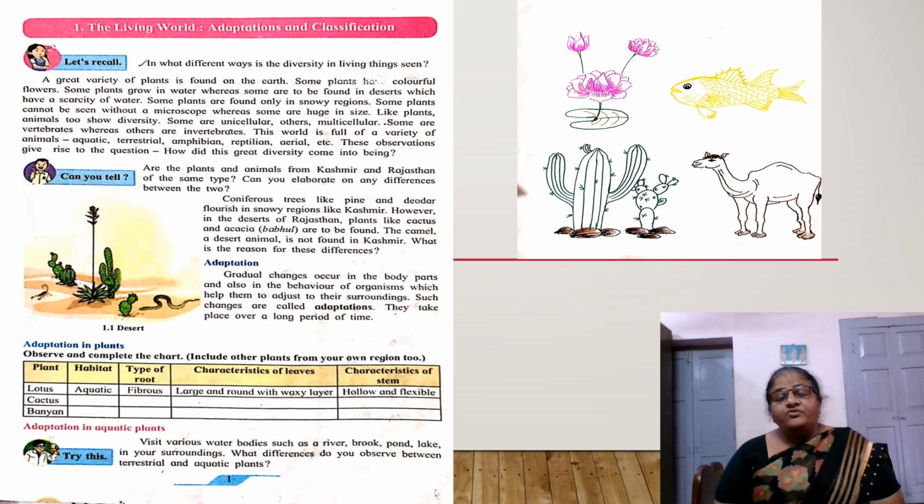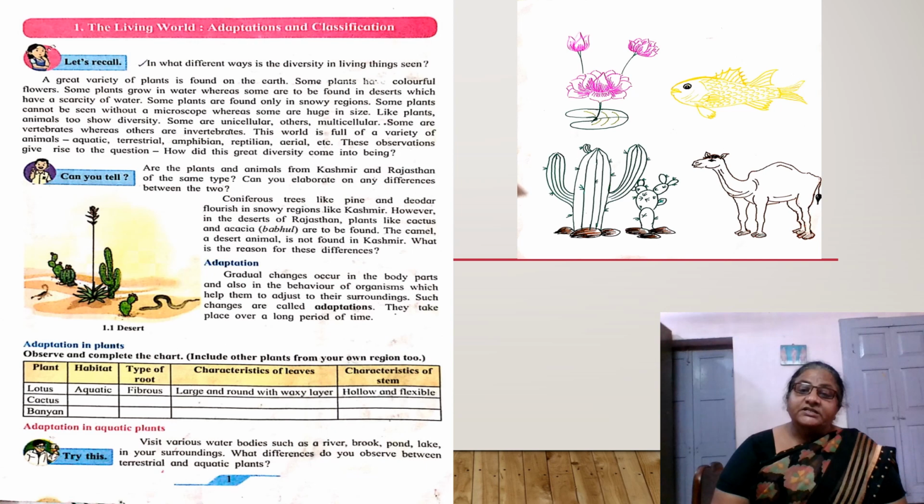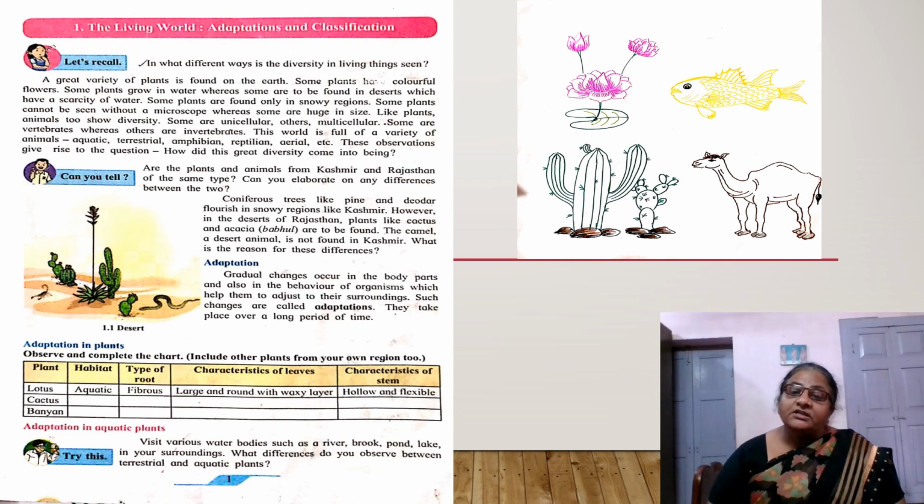Understood? It took generations, and these changes in the first stage were very minute. Then, as more and more generations pass, these changes pass on from one generation to another with more and more change. It took thousands of years. And then fishes or other animals adapt, or become able to survive in those geographical conditions.